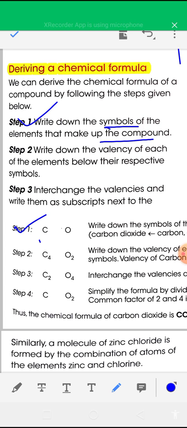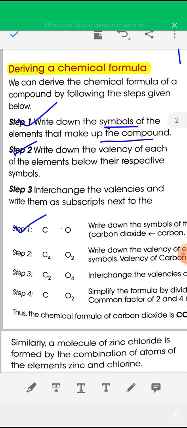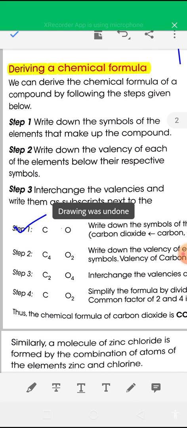So first you have to write the symbol of carbon and oxygen. In the second step, you have to write down the valency of each element below their respective symbol. Valency of carbon is 4, that's why it is written C4, and valency of oxygen is 2, so it is written O2. You have to write the valency of each respective element as a subscript.